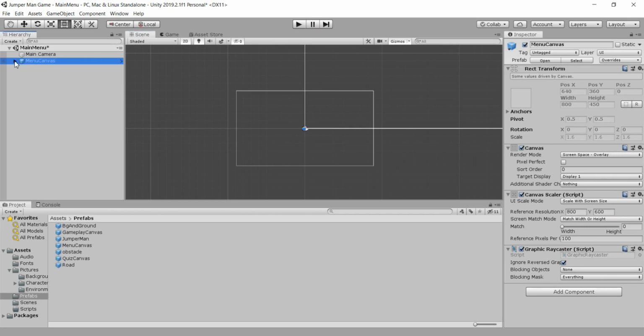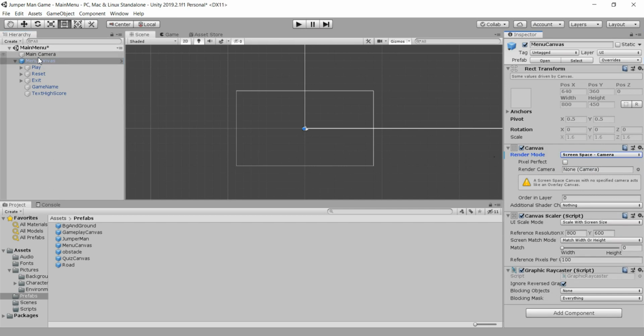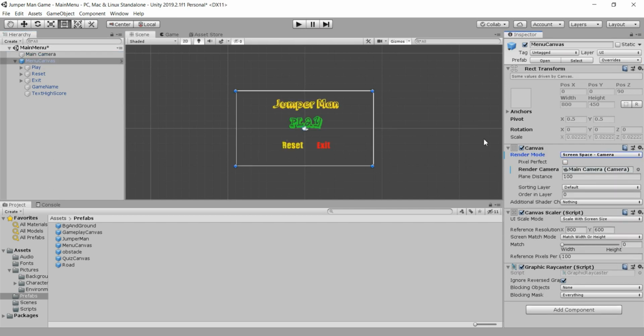And now when I go here, so this is our canvas, we see that for the render mode we do not have attached our main camera. So we are going to change this to the screen space camera and then attach our main camera in order for this canvas to be on the area of our camera. Now we are done with that.